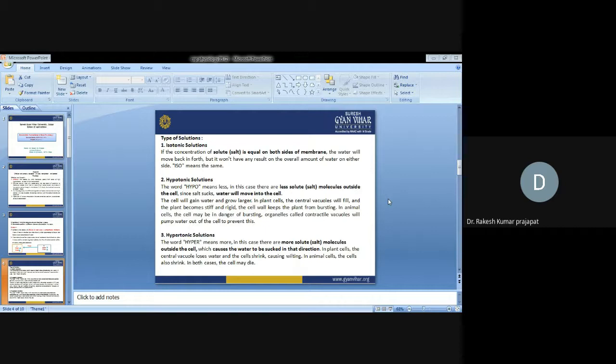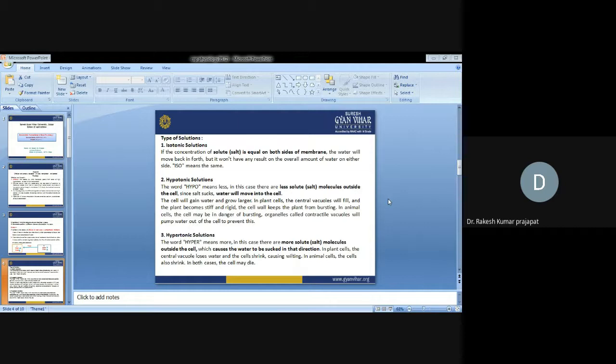Hypotonic solution: hypo means less. In this case, there are fewer solute molecules outside the cell. Since the cell has more solute, the water will move into the cell. The cell will gain water and grow larger. In a plant cell, the central vacuole will fill and the plant becomes stiff and rigid. The cell wall keeps the plant from bursting. In an animal cell, the cell may be in danger of bursting. Organelles called contractile vacuoles will pump water out of the cell to prevent this.